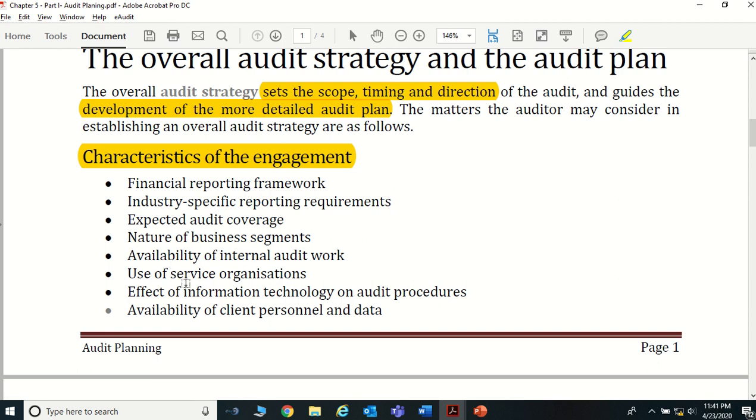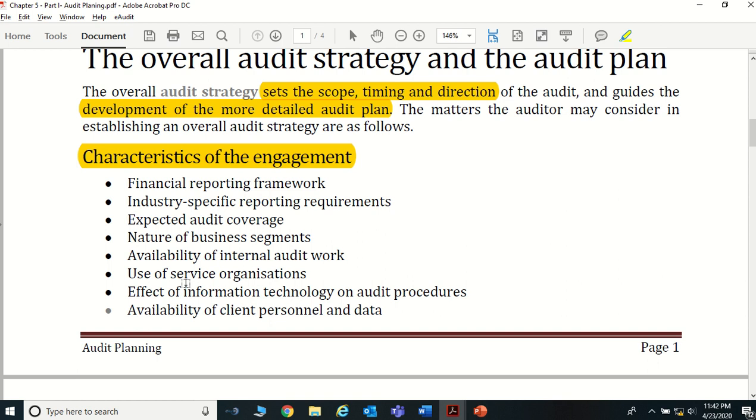Then the next one, use of service organizations. Assume that when we are going to do our audit, the client's payroll has been outsourced to another company. In that case, we want to use their work also. So in circumstances like that, you may have to have a different strategy to perform your audit.